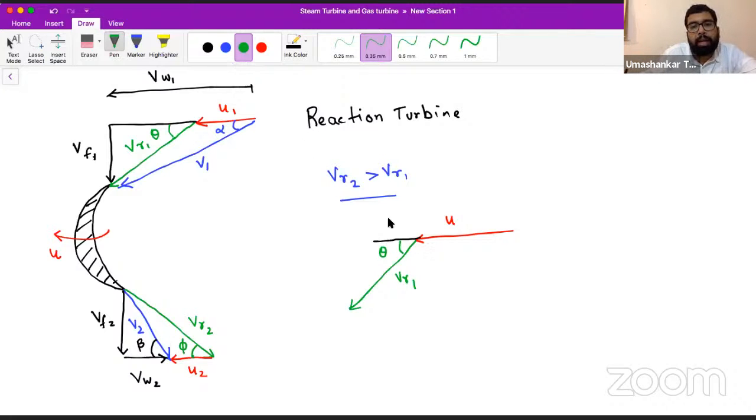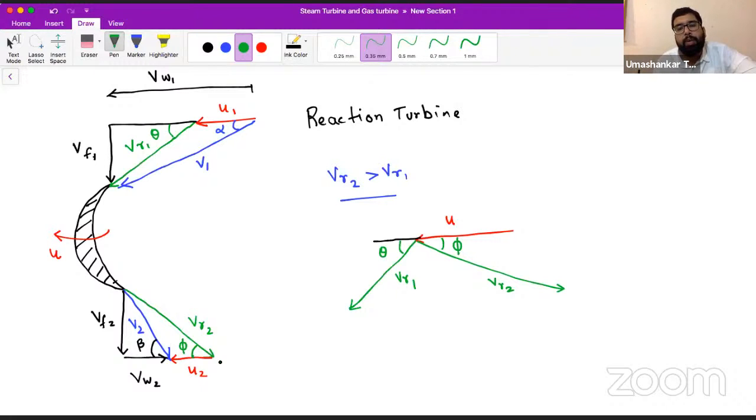If I make the relative velocity for the exit part, it will be equal to VR2, and the angle between VR2 and U can be seen from here, and that is phi. Very easily, very quickly you can make it.